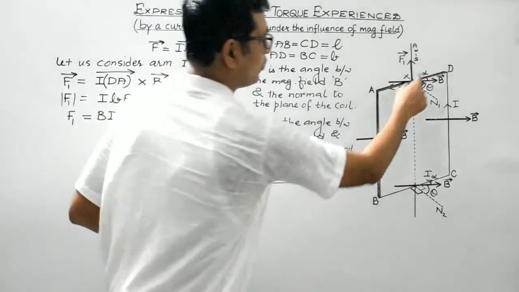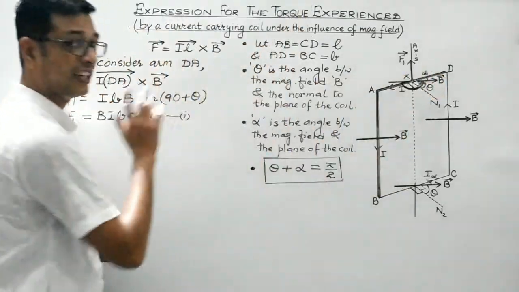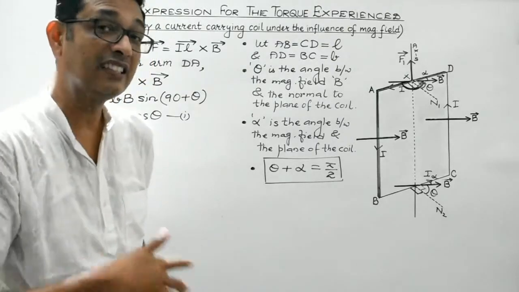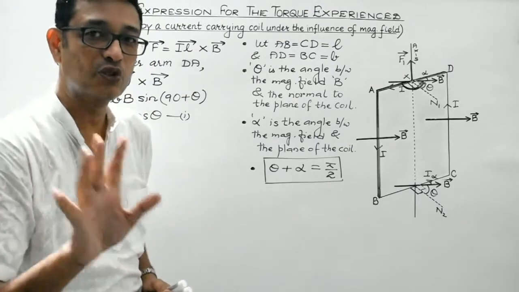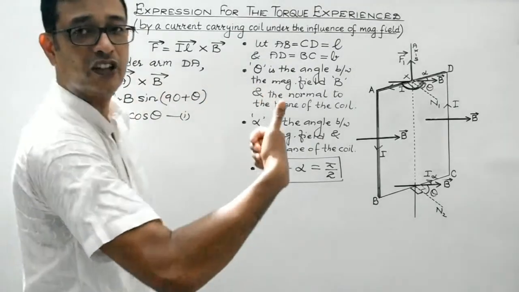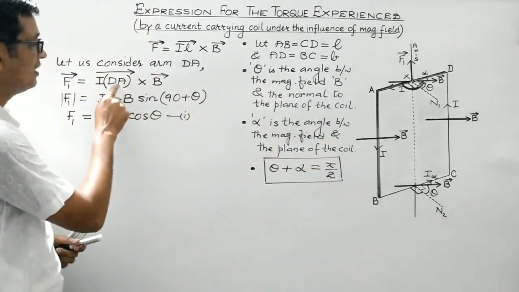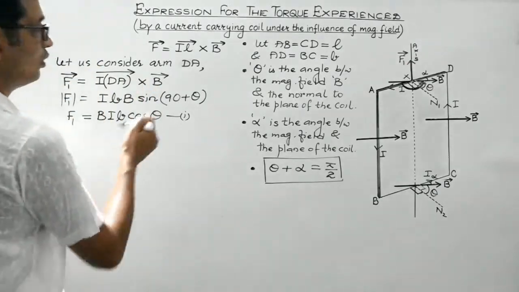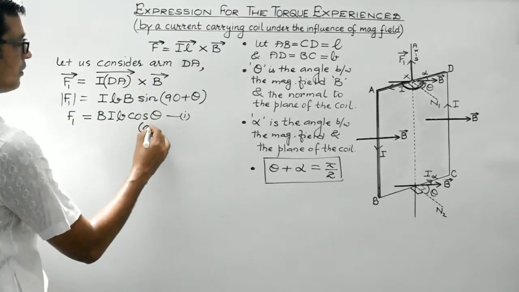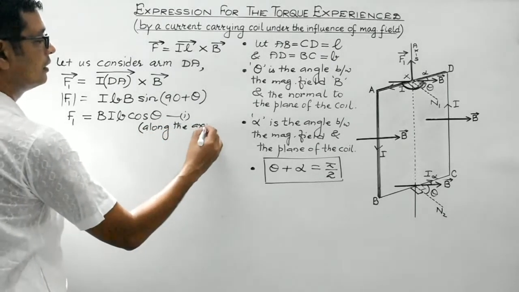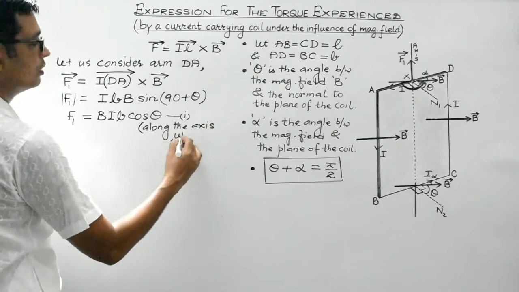Here the angle between I dA vector and B vector is not 90 degrees. Therefore, we cannot make use of Fleming's left hand rule. That is applicable when the angle between those two is 90 degrees, isn't it? So here we can make use of the right hand thumb rule so as to get the direction of the resultant of the cross product of these two vectors. So its direction is along the axis and upwards.